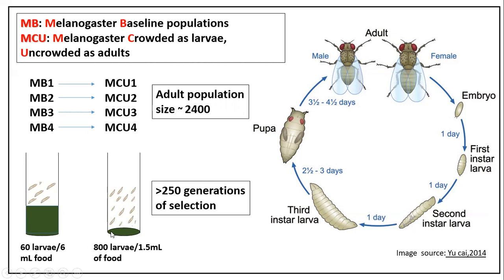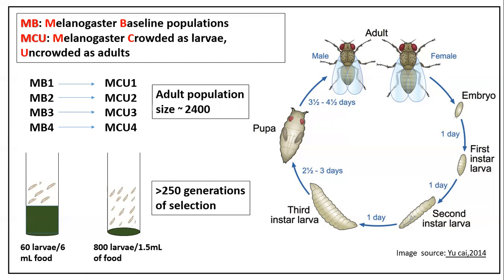Whereas MCUs every generation are selected for adaptation to poor developmental environment. How do we induce poor developmental condition in them? Well, we put 800 larvae in 1.5 ml of food. So basically there is very little food for every larva to have. And then somewhere one and a half day into the larval culture, food completely runs out and the vial is empty without food. As a result of which, only 70 to 80 larvae of these 800 make it to the adult stages, and those 70 to 80 reproduce to make the next generation.